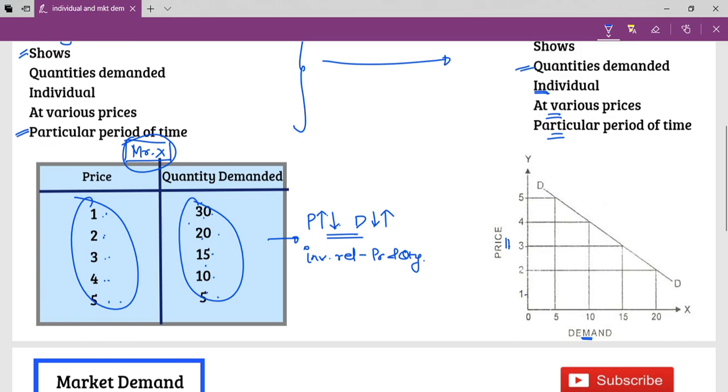So price 1 demand is 30, price 2 20, 3 15, 4 10 and 5 5, and then we get this demand curve. If you look at this demand curve, we say it is downward sloping and we say it is negatively sloped curve. We know about this.